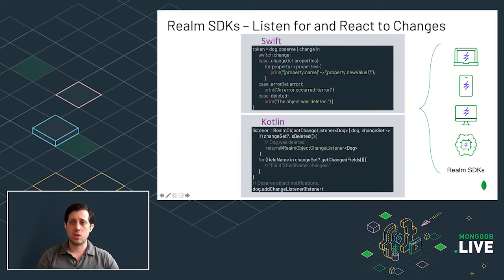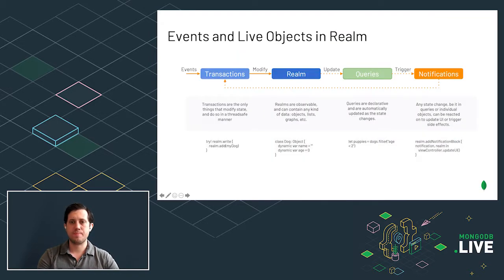to see if a property in any of those dog objects has changed and react to it. And this is really useful if you are propagating changes from one part of the application to another, but it's also key for working with synchronization.